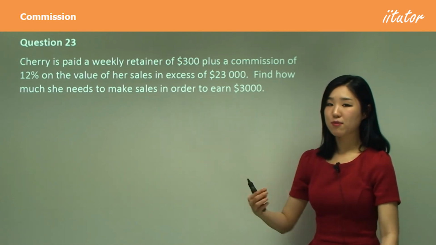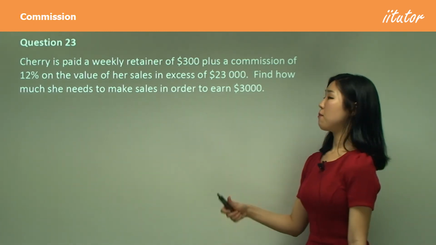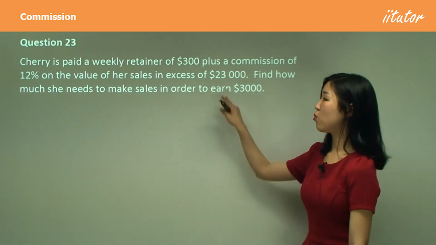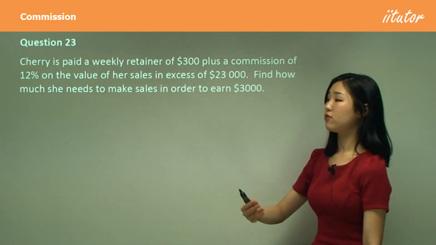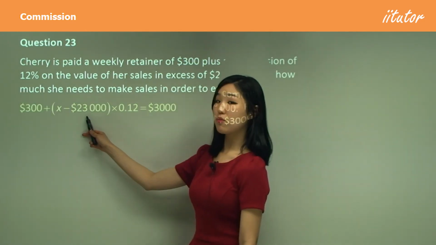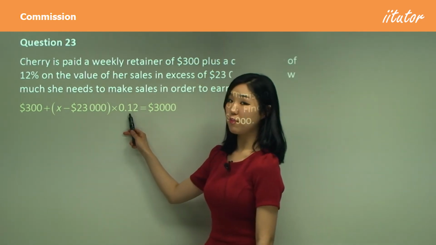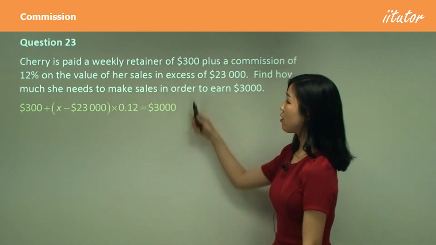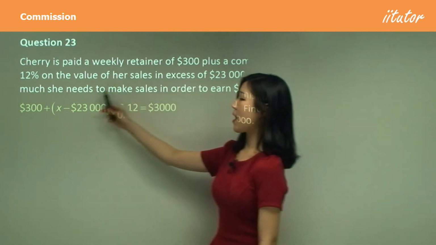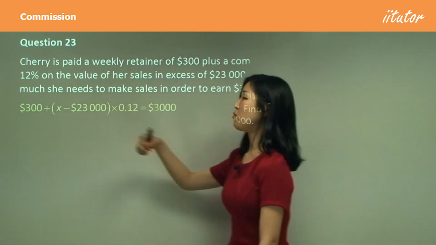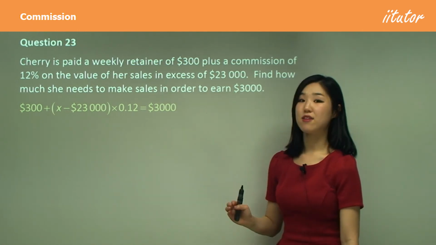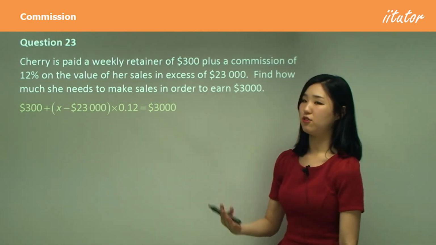Again, I'm going to call X my total number of sales, but we only get 12% of what's over $23,000. We do X minus $23,000 to find the excess. We multiply that by 12% because that's our commission. And remember, we also get a retainer, so we add 300 to that, and we want that to equal $3,000. She wants to earn $3,000 in total.